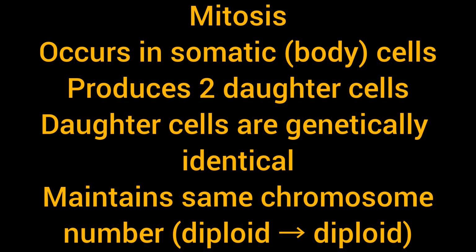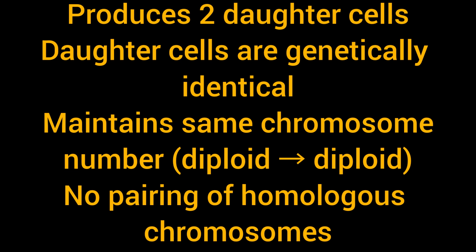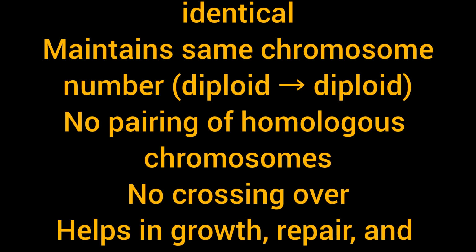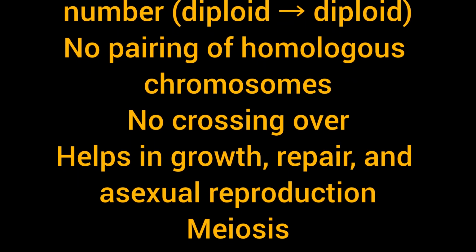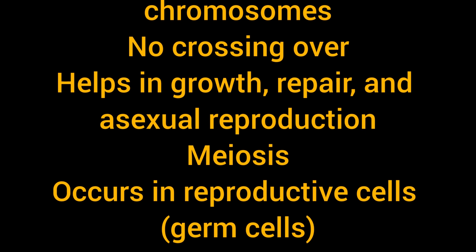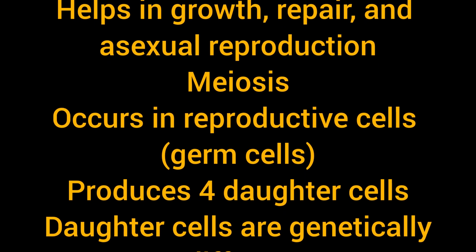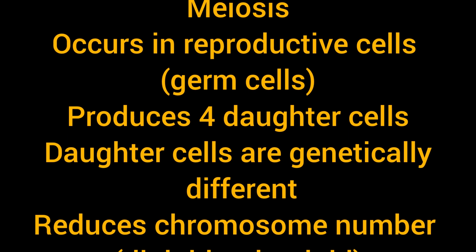2. Mitosis versus meiosis. Mitosis occurs in somatic cells or body cells, produces 2 daughter cells. Daughter cells are genetically identical, maintains same chromosome number, diploid to diploid, no pairing of homologous chromosomes, no crossing over, helps in growth, repair, and asexual reproduction.